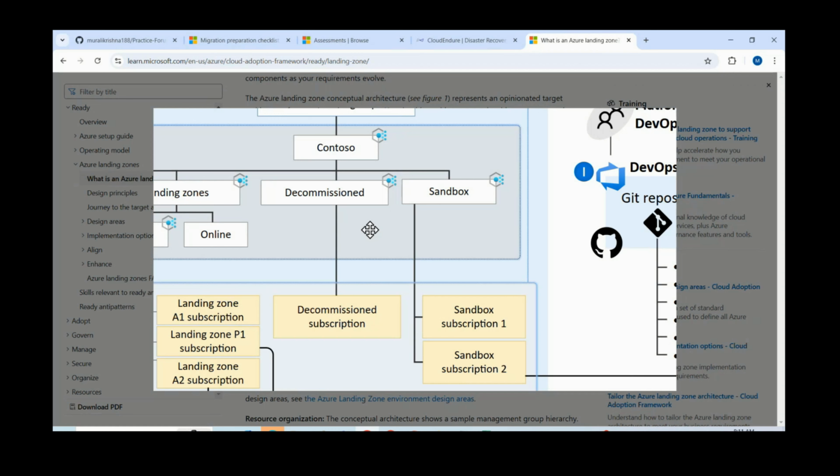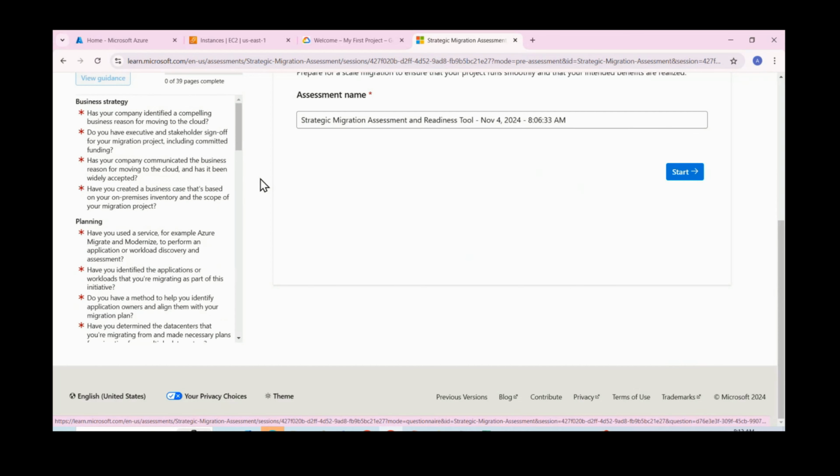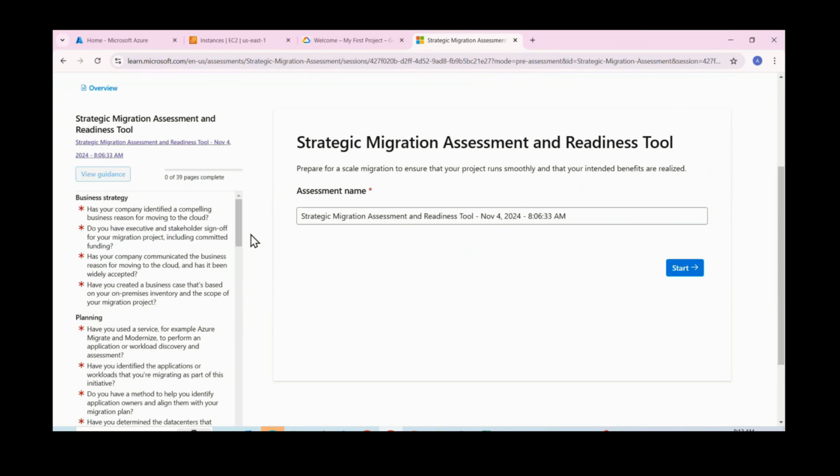Okay. So why are we discussing this? Just see here. Here we have some term, right? That's why we discussed landing zone also. Somewhere it is there. Landing zone. Okay. So now let us see this assessment. While doing this assessment, let us go through the steps also, so that if you observe the steps, you will have some control related to migration steps. Migration is not just moving the service from one place to another place. Before that, we need to have some work. It includes even business people and team work as well. If you combine all these things, then we'll get a perfect migration output. Okay. Any questions, please?